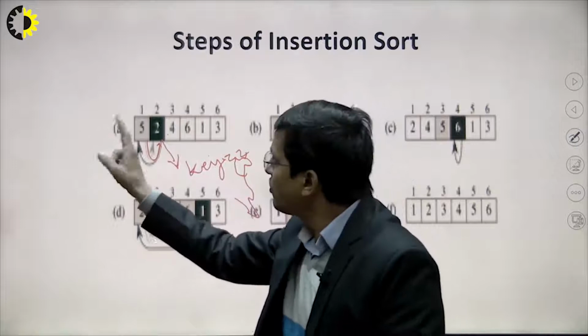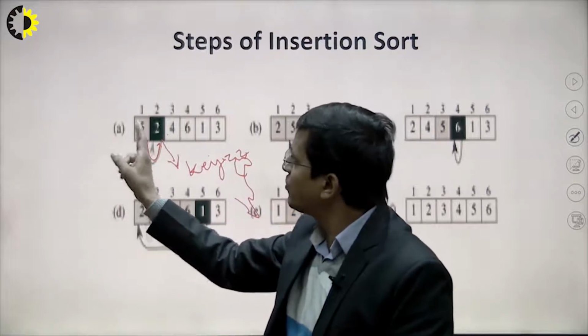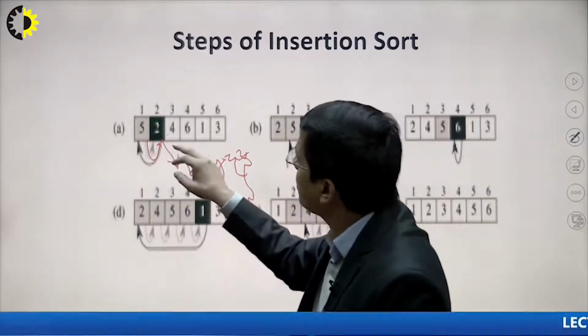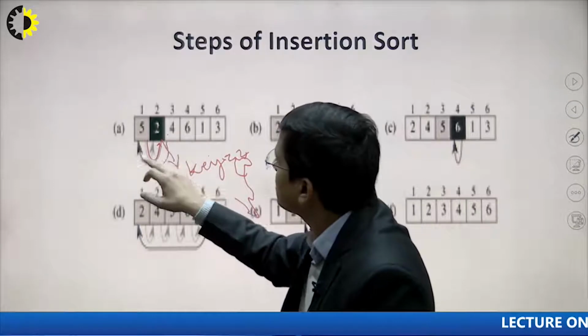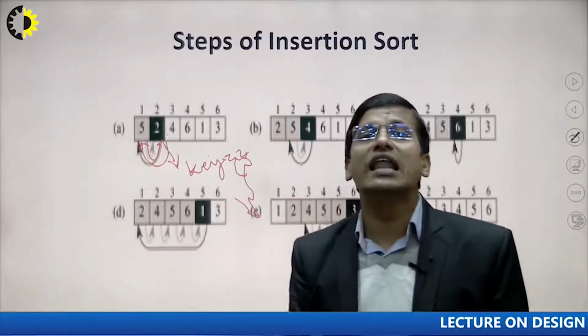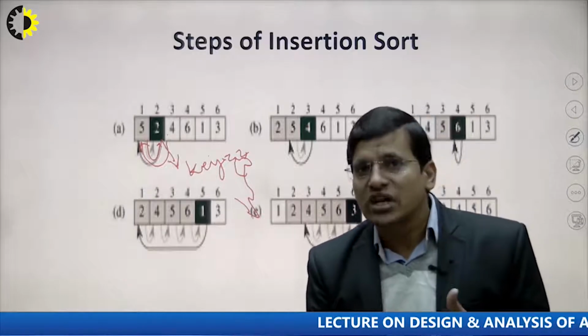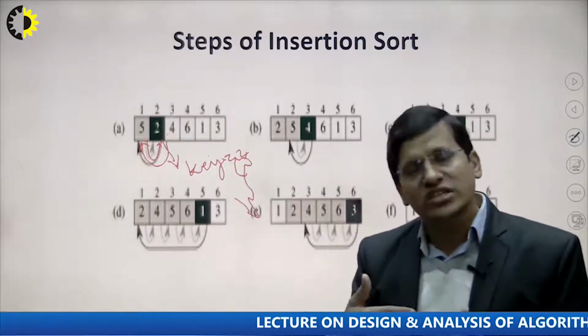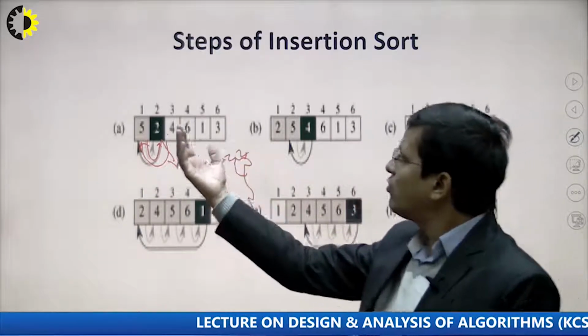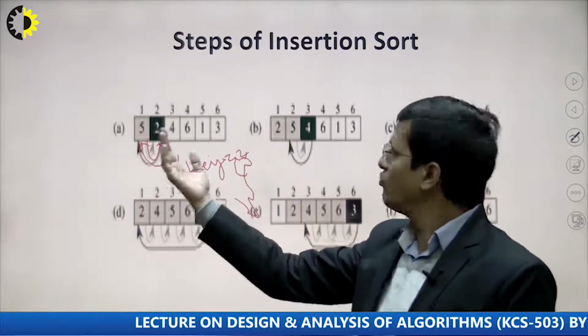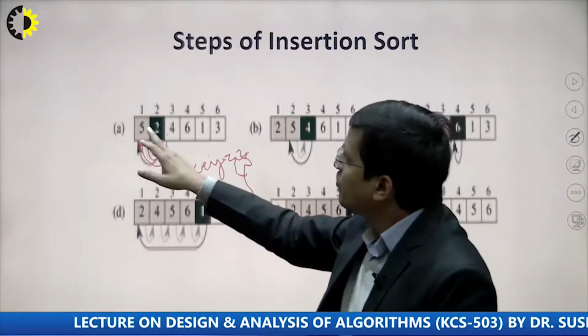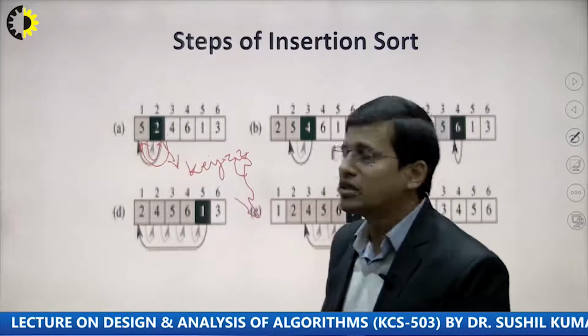Then we check for another element. We don't have any element before 5, so the key value will be inserted here. In this algorithm, we are not doing swapping; we are shifting the elements one step forward. So 5 is forwarded and 2 is placed at the first position.